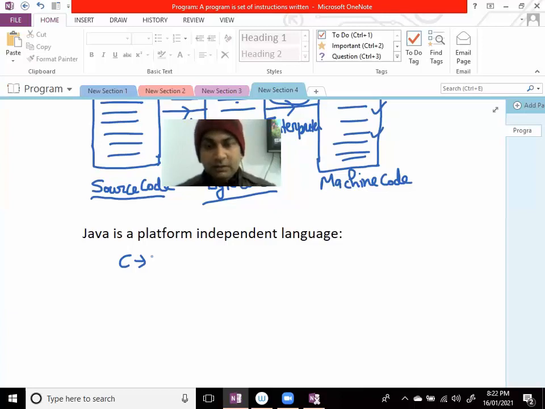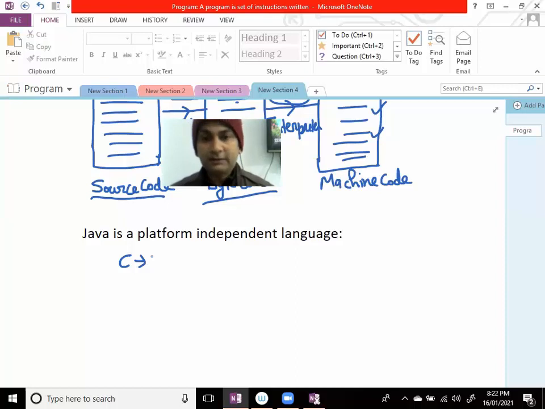Means by using Java programming language, develop the program on any platform, that can be executed on any other platform also. Means if you have developed a program on Windows, you can execute that program on any other platform like Linux, Unix, दूसरे operating system पे भी उस program को run करा सकते हैं, because Java is what?